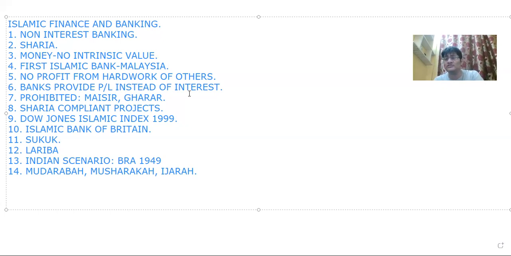Okay. Next, there was an Islamic finance house set up in the US called Ladiba. Again, the US also came into the picture. They also realized that this is something which is important and needs to be recognized, and that is how they set up this full Islamic finance house called Ladiba, and it also invests in only the Sharia compliant projects.